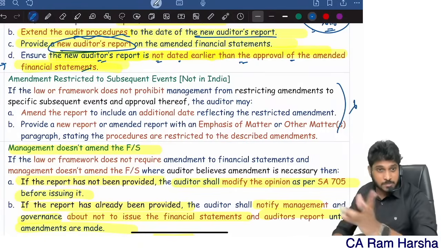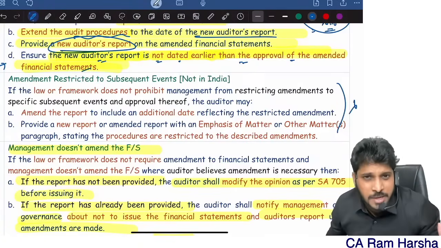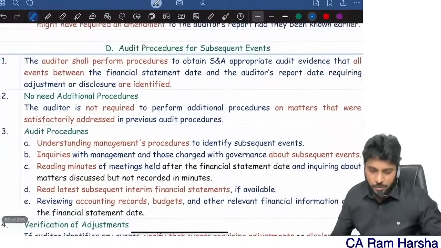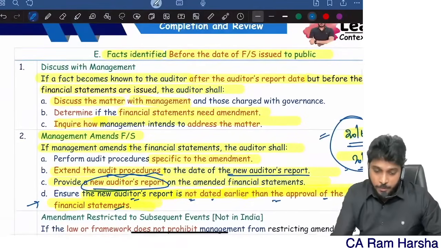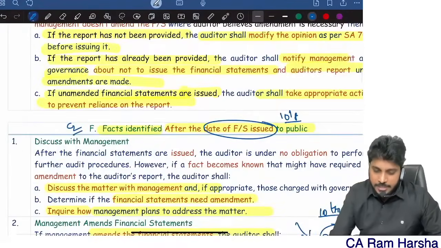This standard we will discuss much more in depth. Here it's just a brief revision. I'm giving you clarity. That's it. Now, case 1 or case 2, any of these can be asked. This E point is case 1. This F point is case number 2.